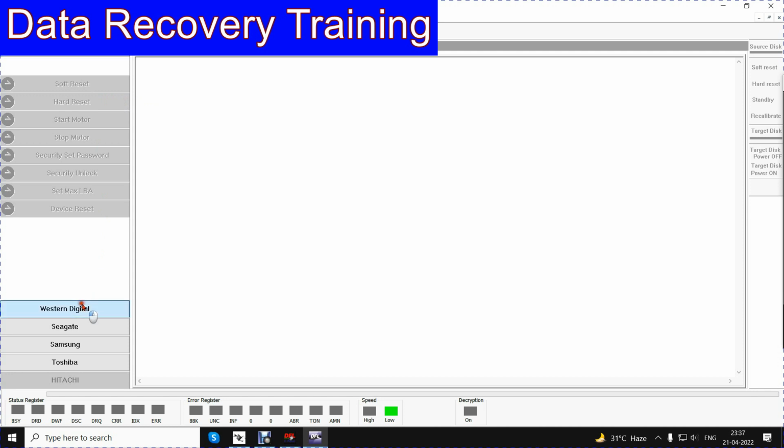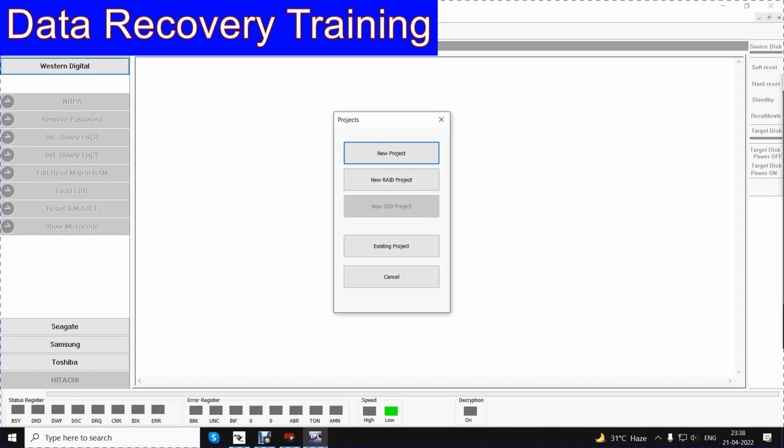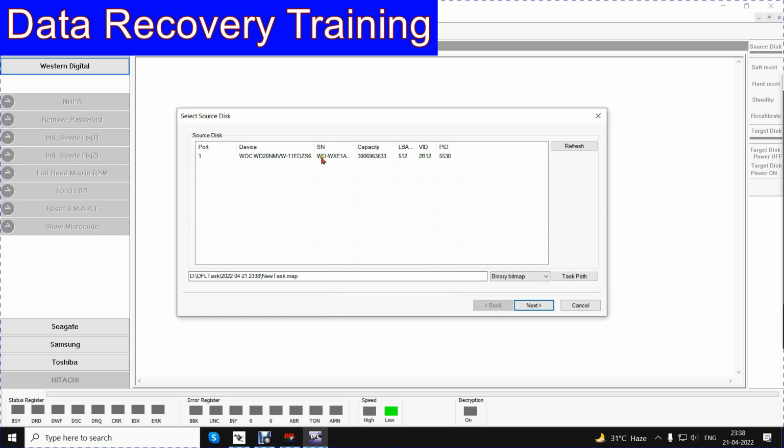Now I shift to WD. I get no options because this is through USB, so you don't get options here. I will go into functions, go into file extractor, and create a new project. My hard drive has been detected in DDP.